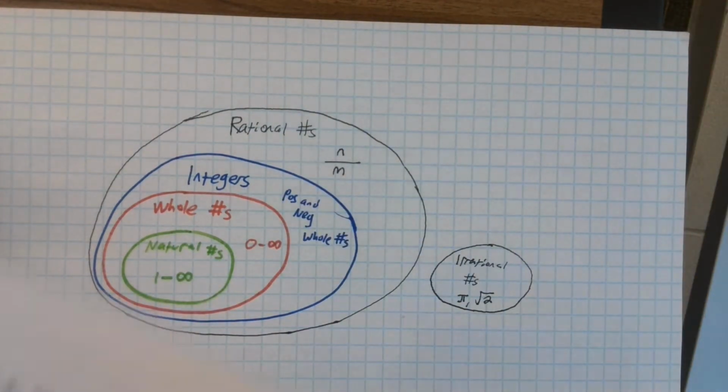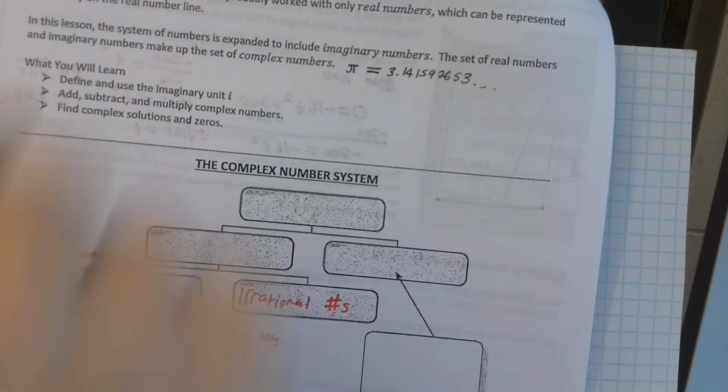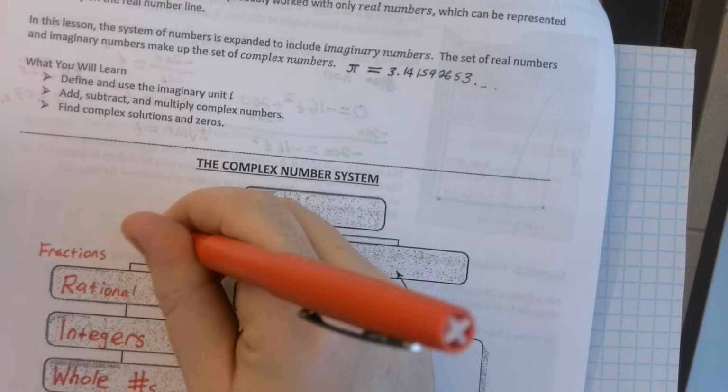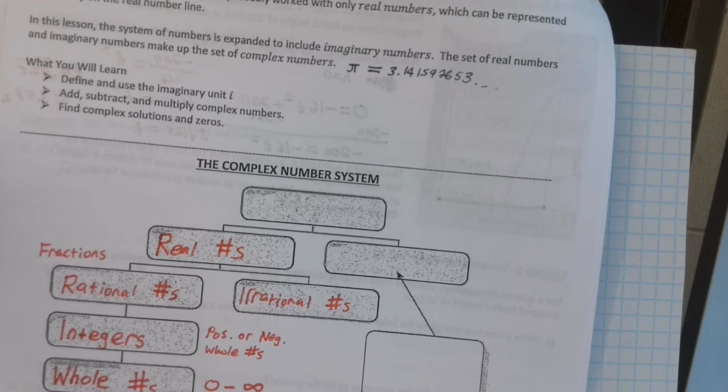Now, here's something you might have heard before. When something is a solution, or when something has all solutions, even infinite solutions, you might have heard the phrase, all real numbers. You ever heard that phrase, all real numbers? Well, the real numbers are basically every number we have ever dealt with in our life. That includes rationals, that includes the irrationals, that includes 0, that includes negative numbers. Every number that you have dealt with up until this point was a real number. The real numbers is basically any number that we have ever learned up until this point.